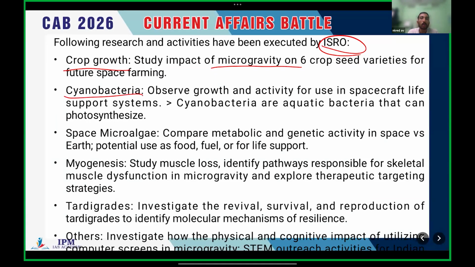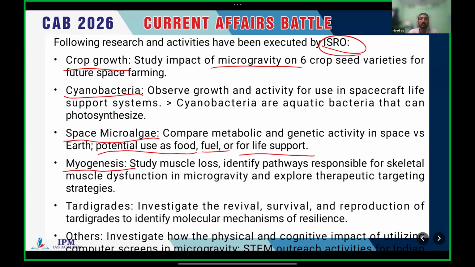And the second one is regarding cyanobacteria. They observe the growth and activity of cyanobacteria for use in spacecraft life support systems. Cyanobacteria are aquatic bacteria that can photosynthesize. So they have checked whether the particular bacteria is active in space and can be used for photosynthesis in space. And the third one, space microalgae. They compare metabolic and genetic activity in space versus Earth and its potential use as a food, a fuel, or for life support systems. Okay, microalgae.